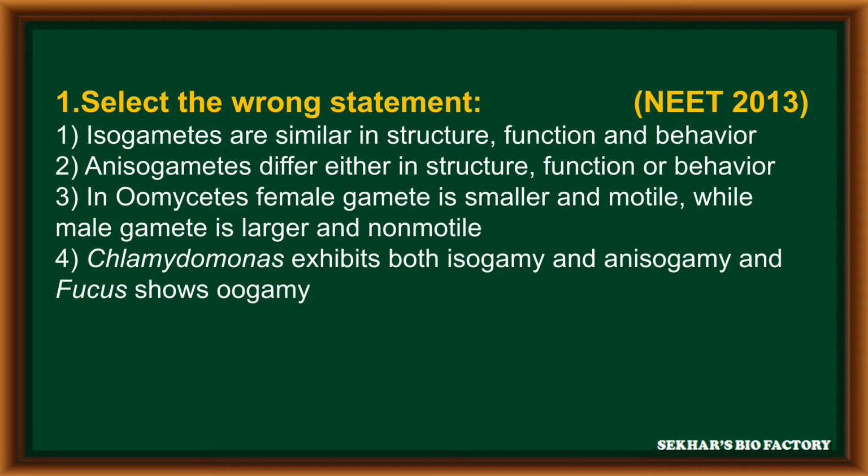Third option, in oomycetes, female gamete is smaller and motile, while male gamete is larger and non-motile. Fourth option, Chlamydomonas exhibits both isogamy and anisogamy and Fucus shows oogamy. In this, the correct answer is third option. It is the incorrect statement.